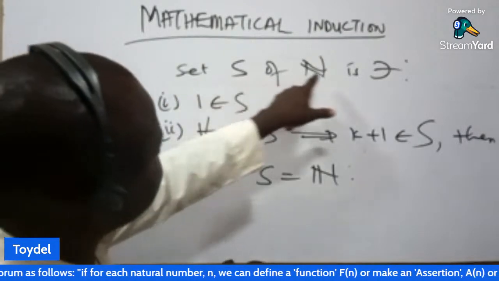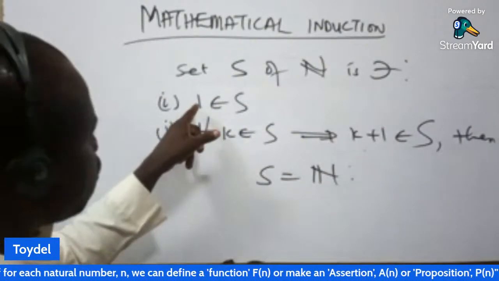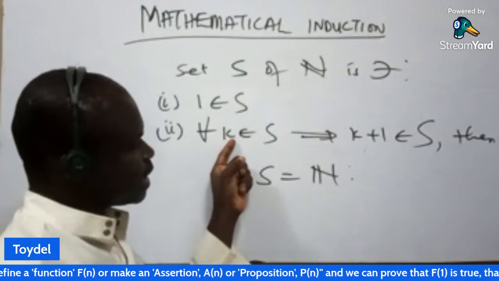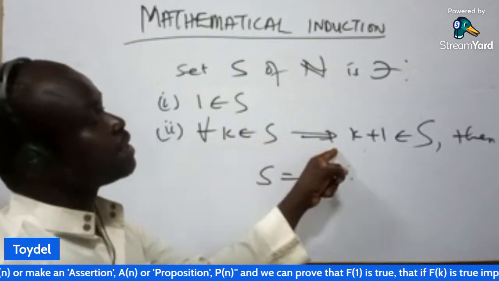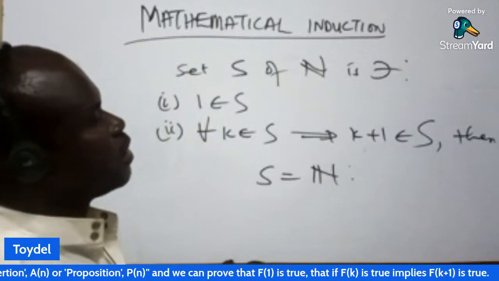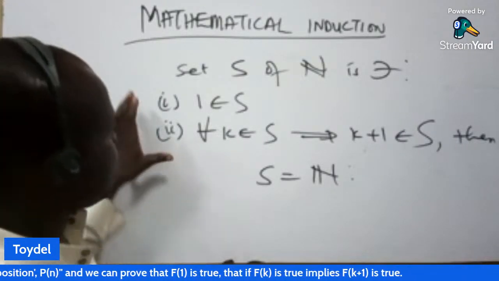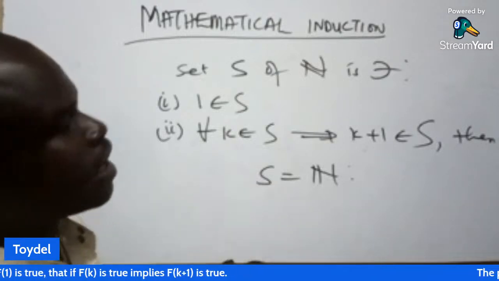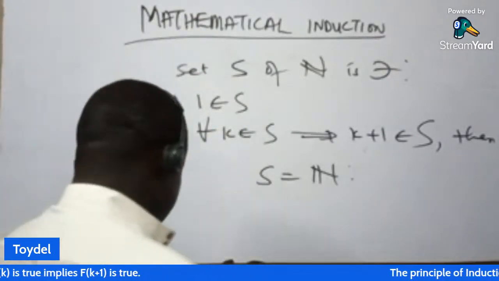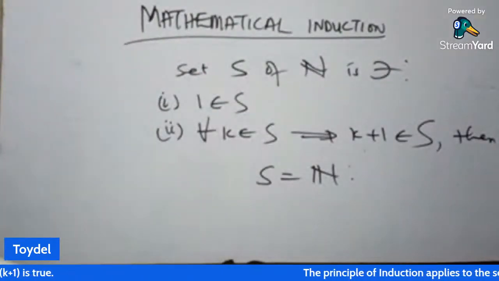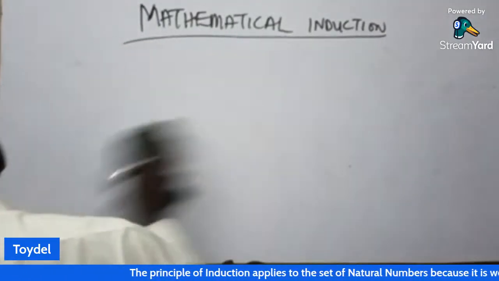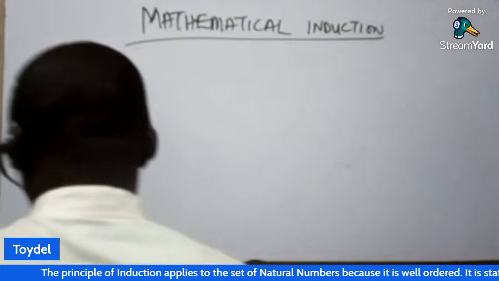So if you have a set x of natural numbers, it must be made of positive counting numbers, excluding 0. If 1 belongs to that set, then for all k that belongs to that set, k plus 1 also belongs to that set. If you're able to establish this, then we say that x is the set of natural numbers. Then we can actually talk about mathematical induction. So I'm going to give examples. We are going to consider about 3 or 4 examples here.